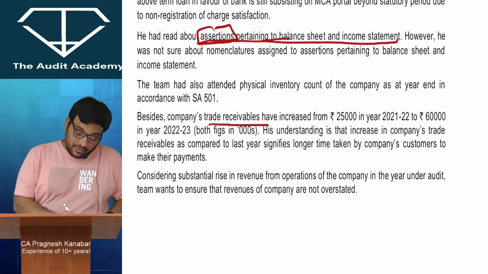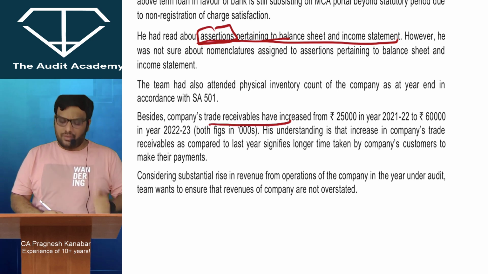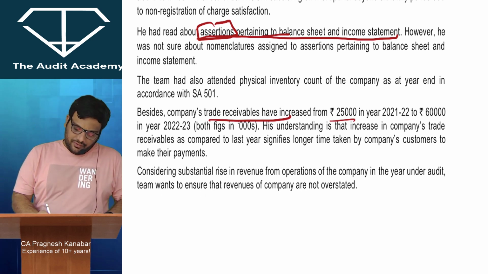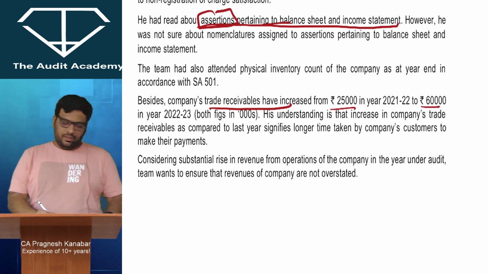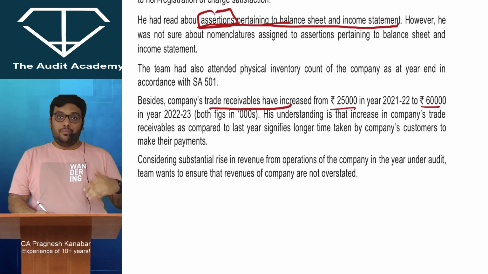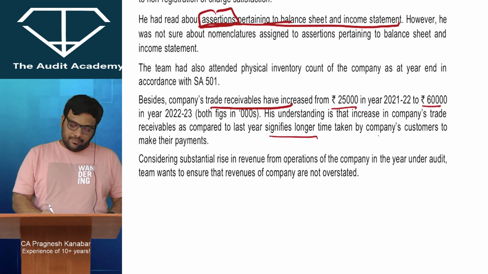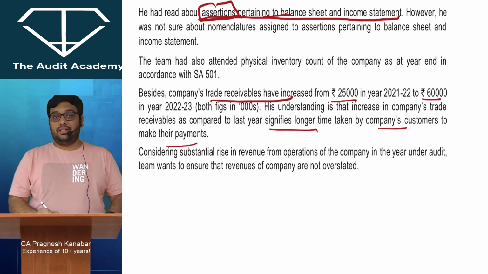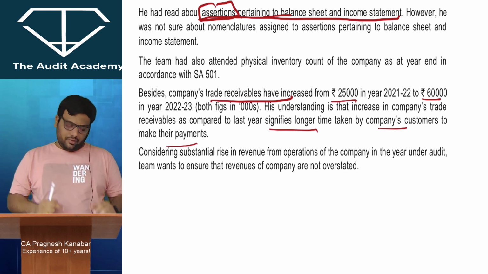Trade receivables have increased. My God, that means the money is not getting collected. From rupees 25,000 to rupees 60,000 in 22-23. His understanding is that increase in company's trade receivables as compared to last year signifies longer time taken by the company's customers to make their payments. Yes, which can disturb the whole cash flow cycle also.